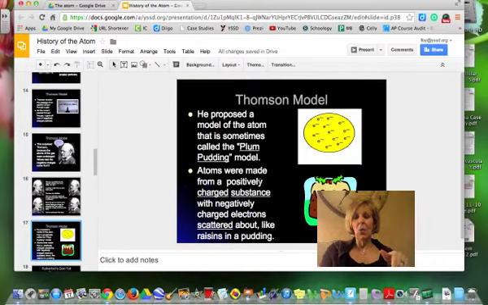His theory of the atom is what we call the plum pudding model. He imagined the atom as kind of like a plum pudding made of positive charges, with the electrons as negative particles, like raisins in the pudding. Plum pudding was a dessert that people liked in England, and still do today. So he imagined an atom kind of like plum pudding with the raisins as the electrons. That was how his idea of the atom looked.